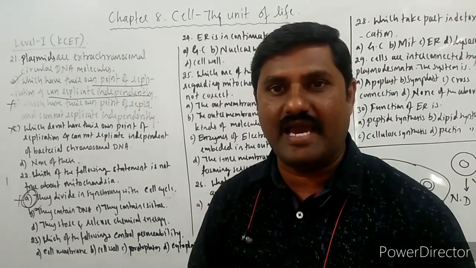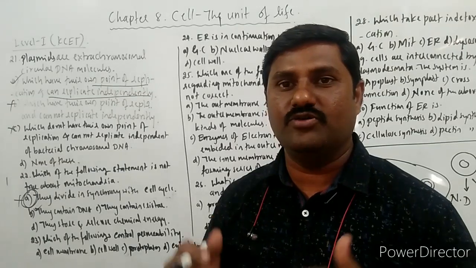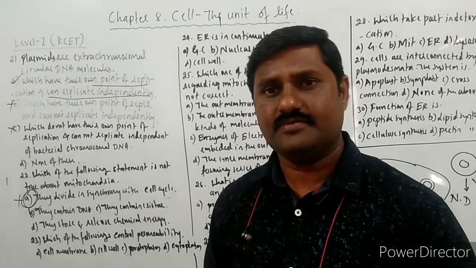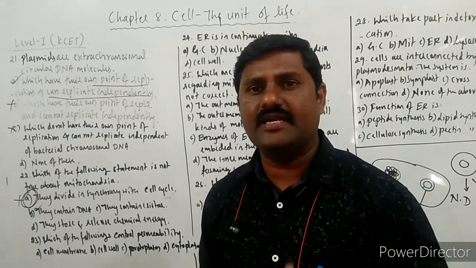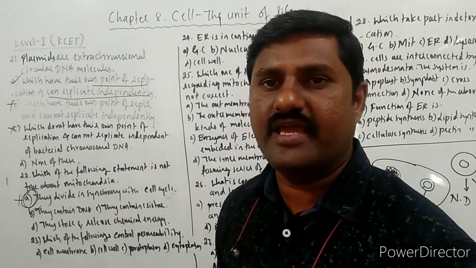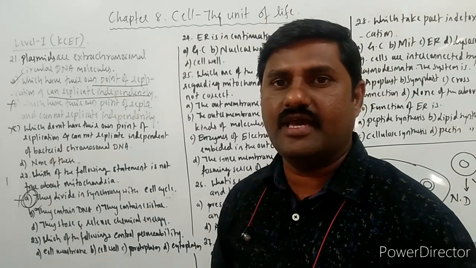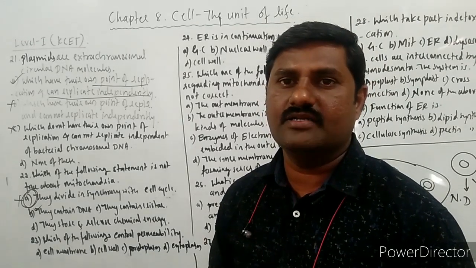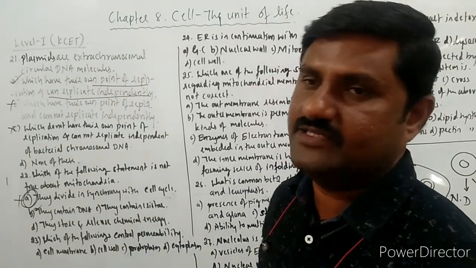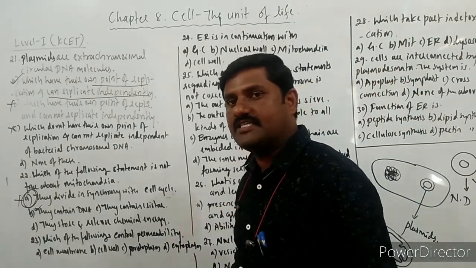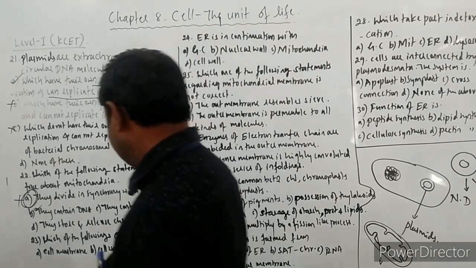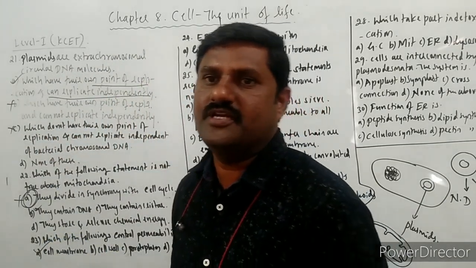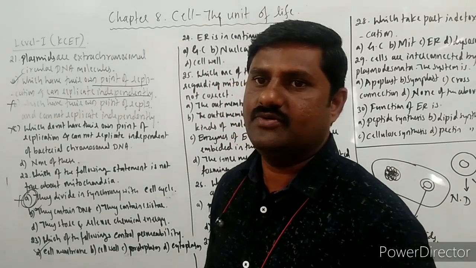Control of permeability. So we have to give permission for the entry and exit of the molecules. That is actually maintained by the plasma membrane, which is said to be a selectively permeable membrane or semi-permeable membrane. That's why it is maintained by the plasma membrane only, right? Then cell membrane is the correct answer for this question. Option A is the correct answer.